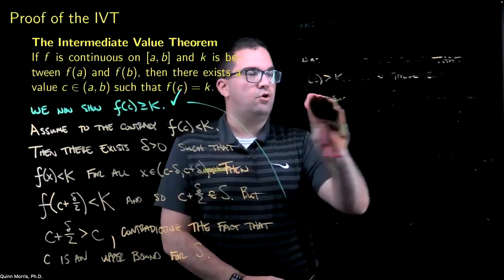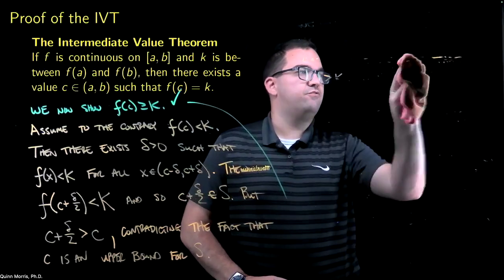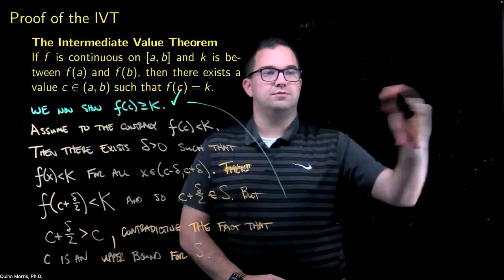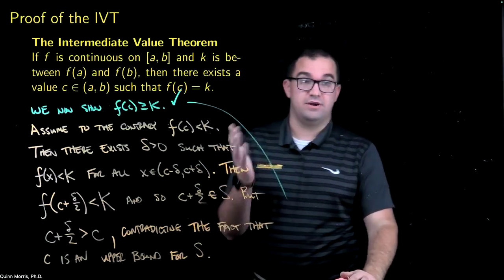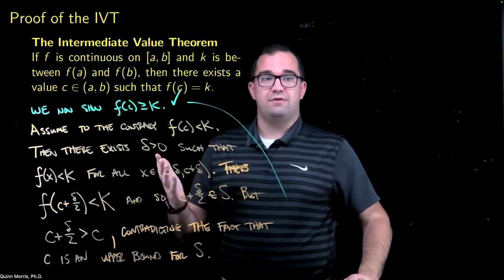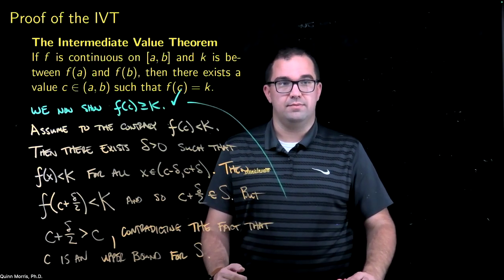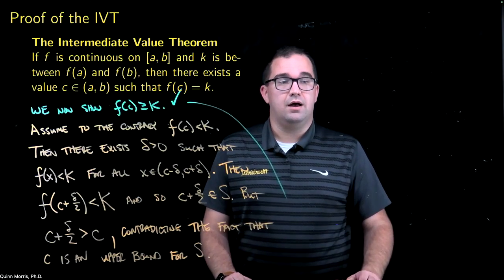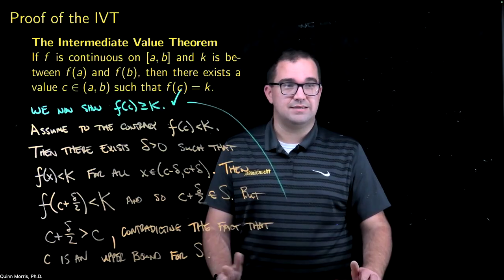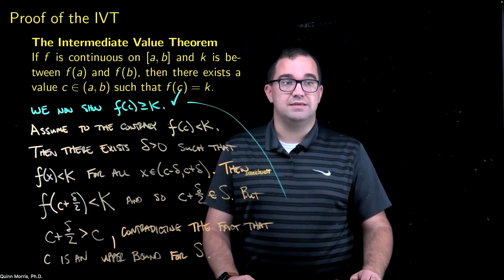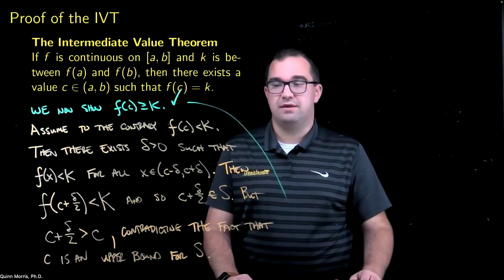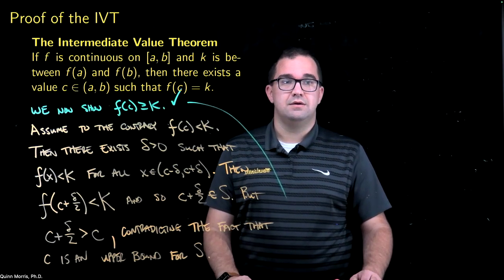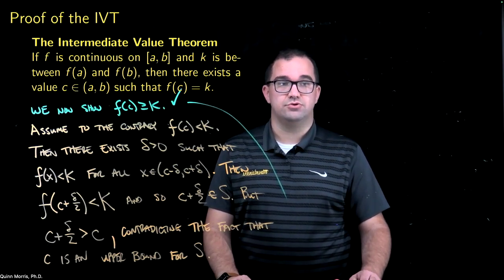Because we don't have so much more use in analysis for connected sets, it's really not worth the investment to spend a lot of time talking about connectedness, although it's a very interesting mathematical topic. So we will not further generalize the intermediate value theorem in this course. Again, if you are interested in these, I highly suggest checking out Munkres's topology text, it's a classic text. You can probably fairly easily come by a copy of it, and it will tell you much more about to what extent you can generalize both the intermediate value theorem and the extreme value theorem.